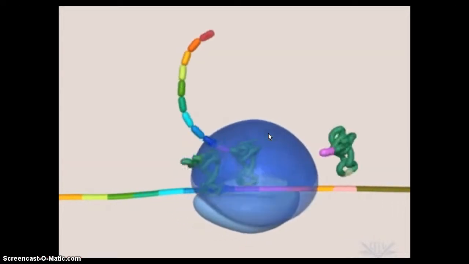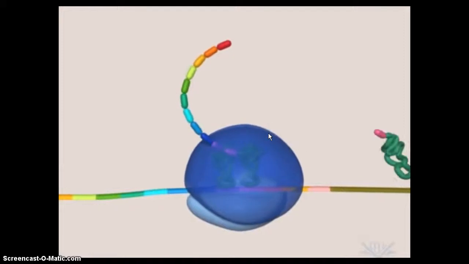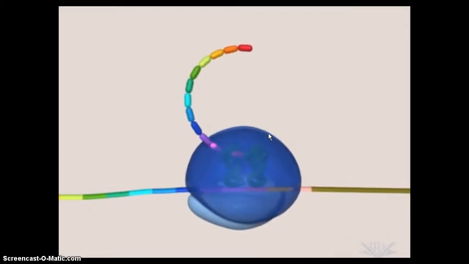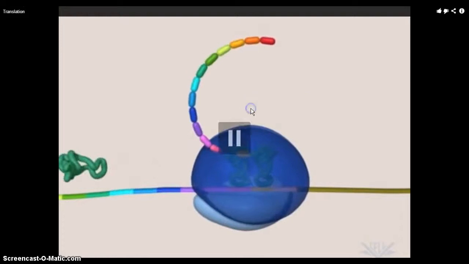Okay, so as you can see, the growing amino acid chain is getting longer as the ribosome moves down the mRNA. As the ribosome moves down the mRNA strand, it reads each codon, bringing in tRNA molecules that have amino acids attached to them. Amino acids then get added to the growing polypeptide. The peptide bond is the bond that joins amino acids together, and poly means many, so many peptide bonds. It's also another name for a protein, a polypeptide.